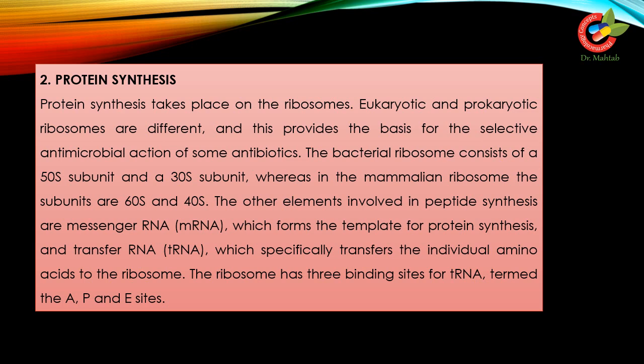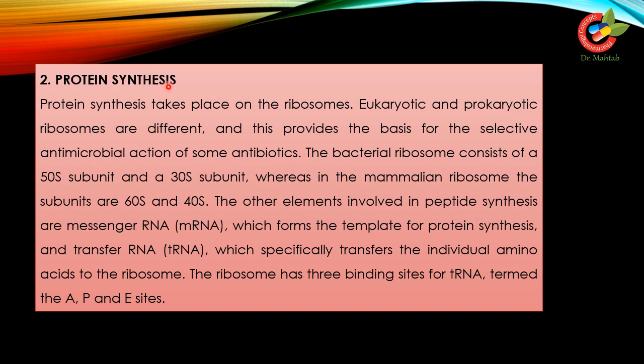Protein synthesis. Protein synthesis takes place in the ribosomes. This process we have also seen in our earlier lectures, how protein synthesis goes on inside the bacteria. Eukaryotic and prokaryotic ribosomes are different, and this provides the basis for selective antimicrobial action of some antibiotics.